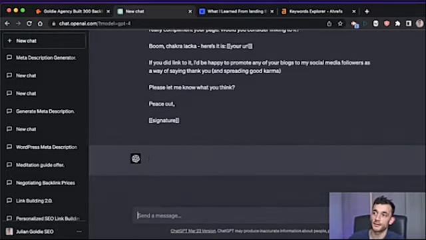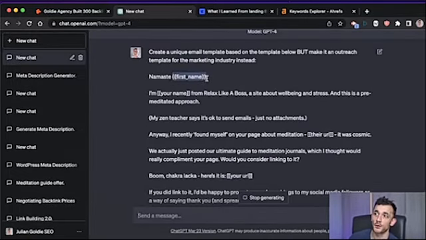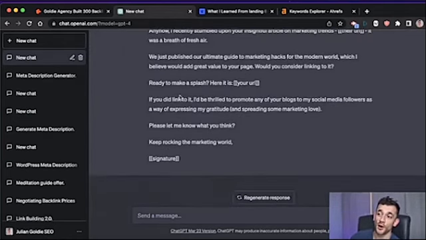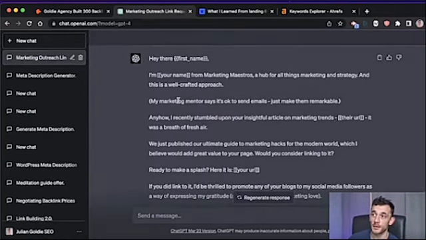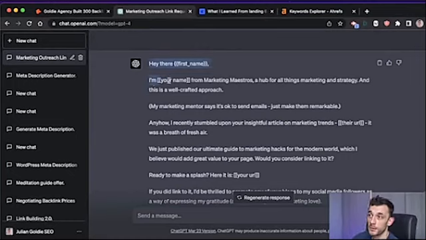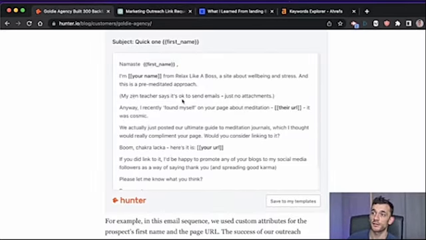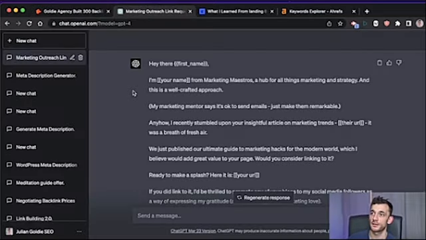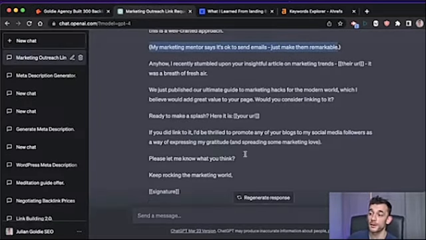Copy that, paste it in. What it's going to do is still take the placeholders that you can use to send thousands of emails, but then it's going to copy and personalize this email template to your industry, right? So if you're in the marketing industry, you can say, here's my company, we do all this, and you can see previously this was a spiritual related email, so it's about Zen teachers, but that's replaced it with marketing mentor. And that's basically it. And you can personalize this for any industry.